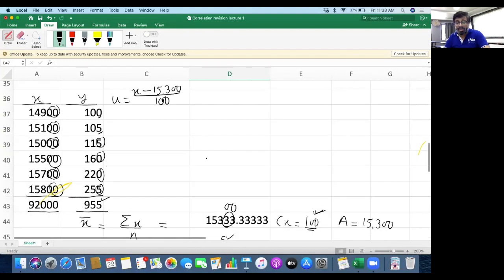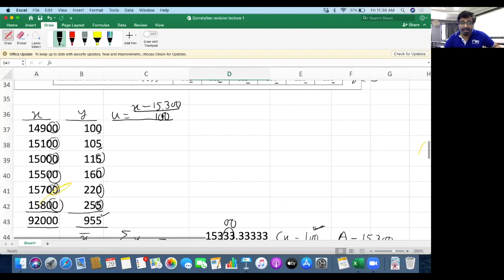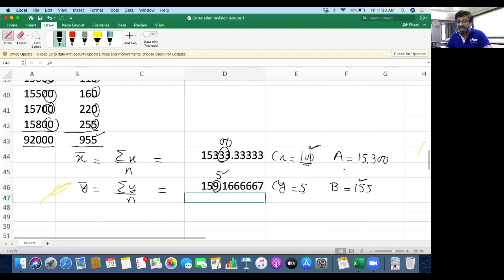So assumed mean we have taken 15,300 and cx we have taken 100. So x minus 15,300 divided by 100 will be taken as u. Same way v will be taken as y minus b. Now assumed mean b is 155.